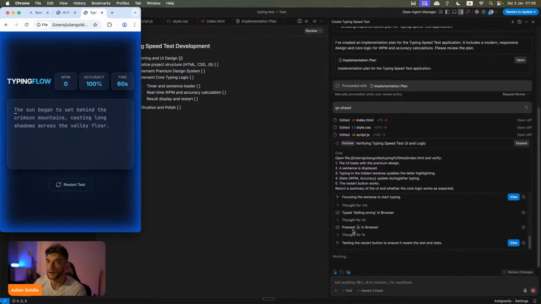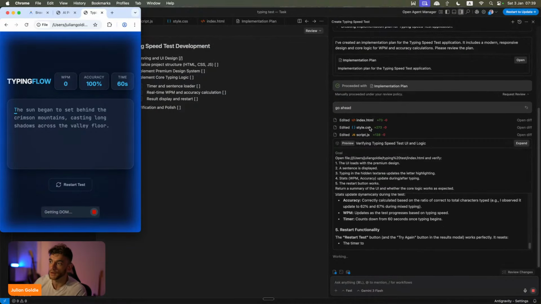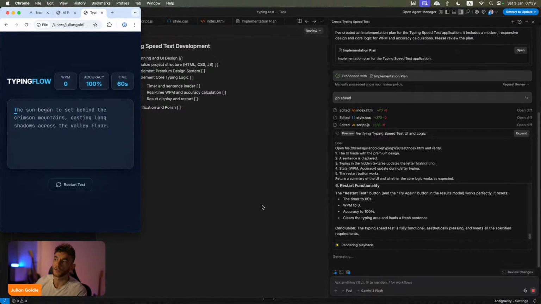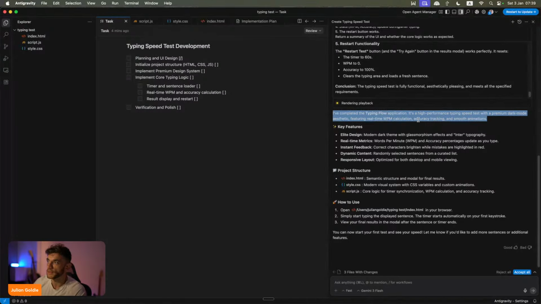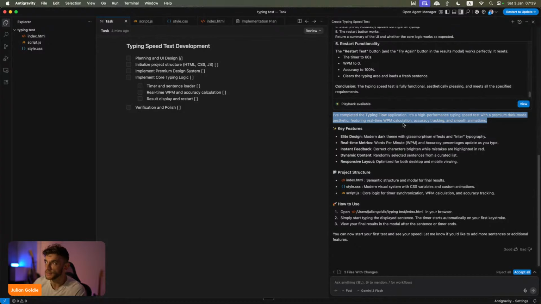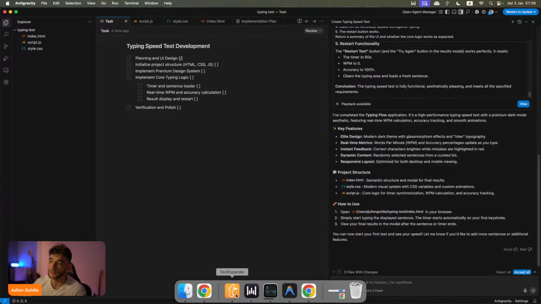And then it's testing it out, it's self-iterating. If it sees any bugs over here, it's going to fix them over here, right? And so it's got its own sort of Chrome that runs in the background, tests this stuff out whilst I'm working with you, right? And it says, I've completed the Type Flow application. It's a high performance typing speed test with a premium dark mode aesthetic, featuring real-time WPM calculation, accuracy tracking, and smooth animations. So boom, there you go. That's how to do it.